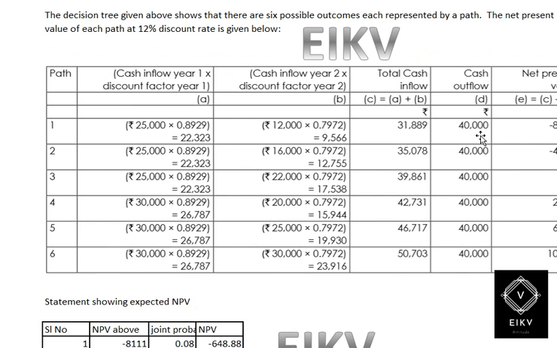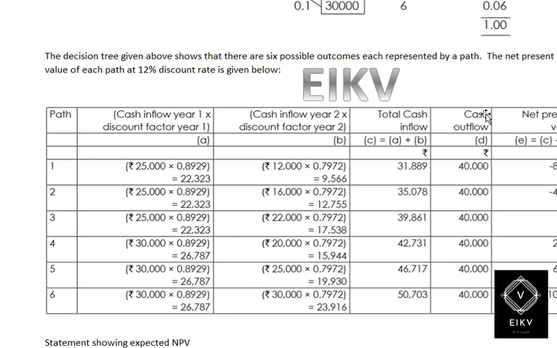After computing such amounts, we need to deduct the cash outlay from the total income. 31,889 is the total discounted income, and the cash outflow is 40,000 in the beginning. So when we deduct, we will get a loss of 8,111.